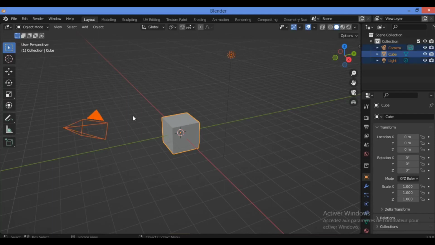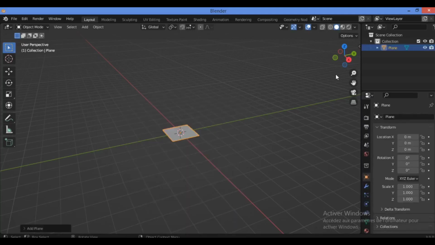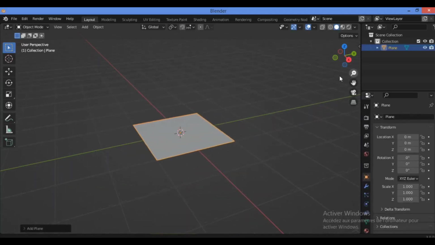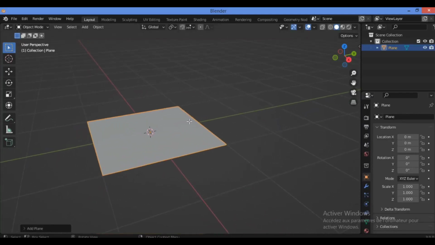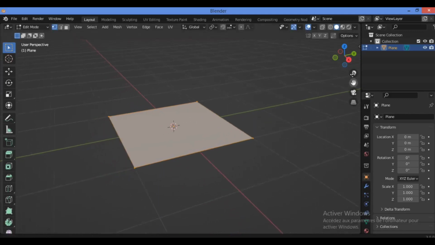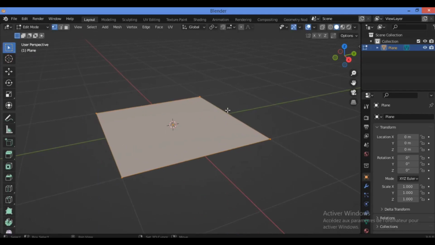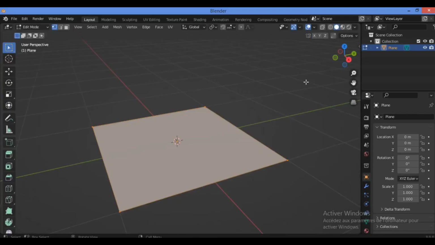Hit A key to select everything, then X to delete, so Shift A. I'm going to be using the plane like this. Let's add the plane. Just zoom in. Hit the Tab key to switch to edit mode like this. Just zoom in. So let's begin with modeling the walls of the house like this.